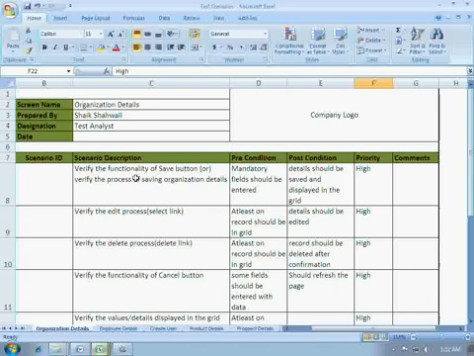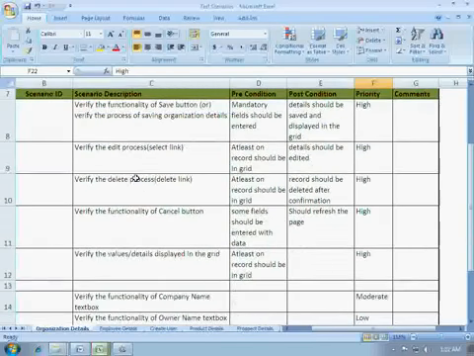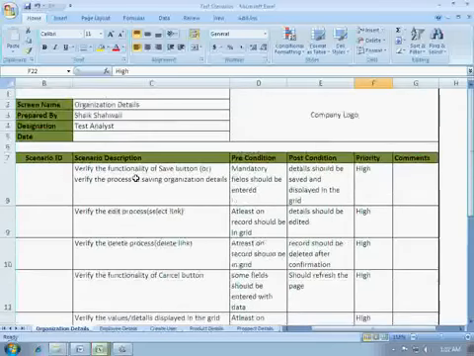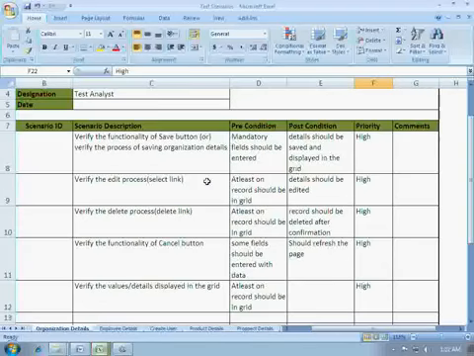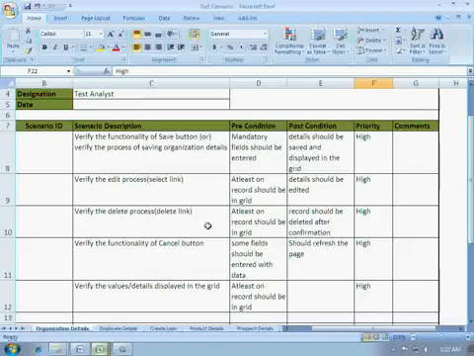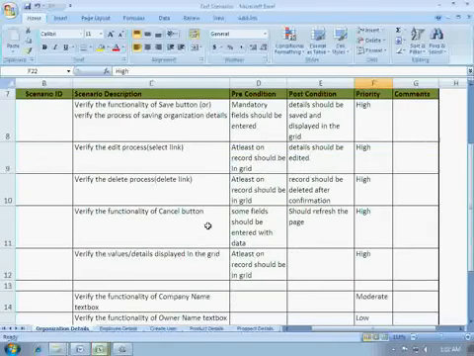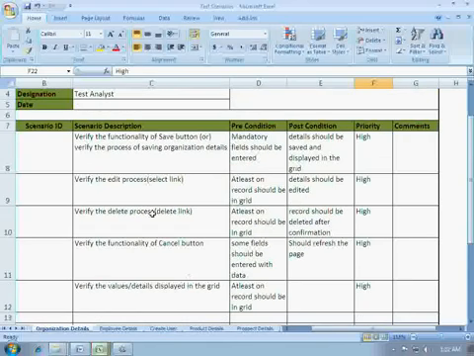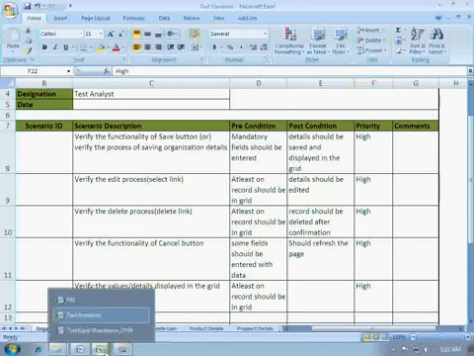If you don't understand or if you're finding any difficulties, I advise you to go back and watch this video again from the beginning. So these are actually the test scenarios for organization details. Let's go ahead and write test cases for organization details.